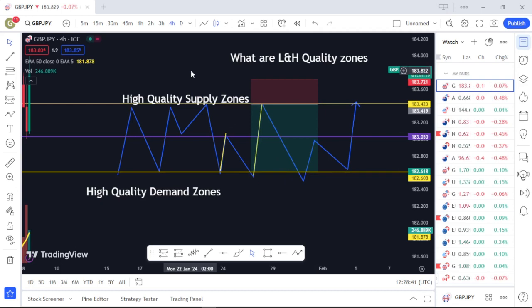So now let's talk about the time frame. When it comes to drawing supply and demand levels, I always advise you to use a higher time frame. For a day trader, one thing I advise is that you should use the 4-hour time frame. Personally, I'm a day trader, so I use the 4-hour, the 1 hour, and then the 15-minute time frame to determine my movement in the market. So if the 1 hour, 4-hour, and 15 minutes are in agreement, then I'm going to place the trade. But if they are not in agreement, I'm not going to place the trade.